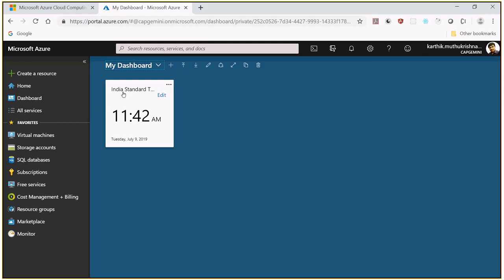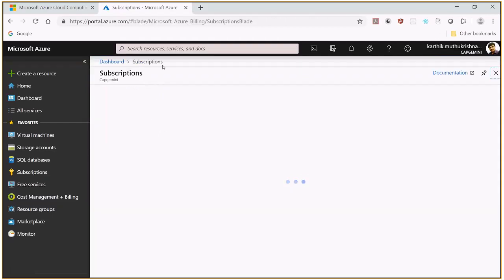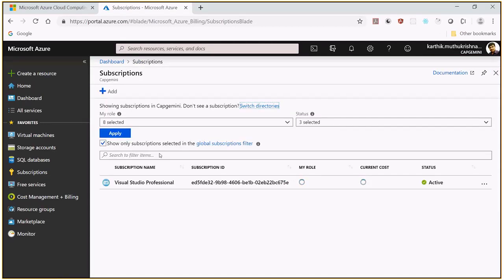Once you have the Visual Studio subscription, as soon as you log in, you can type in the search resources, simply type subscriptions. When I open the subscription, you can see I have the Visual Studio Professional subscription, which is provided by my Capgemini. Every month they will credit 3,200 rupees for you. With that 3,200, you can practice Microsoft Azure.